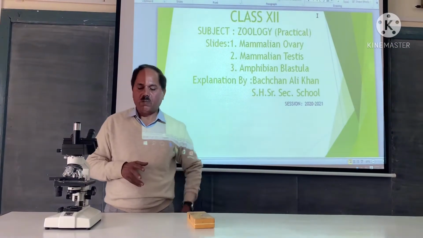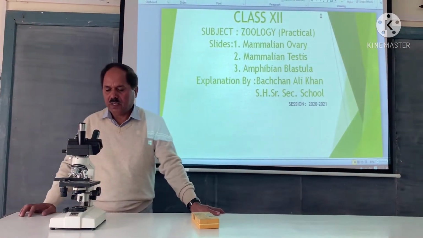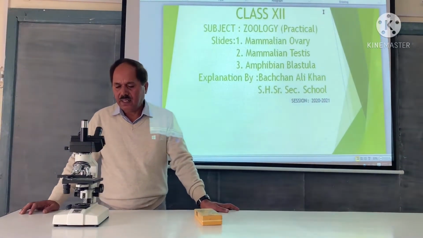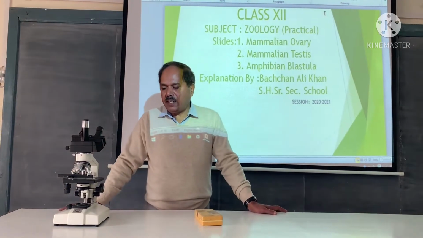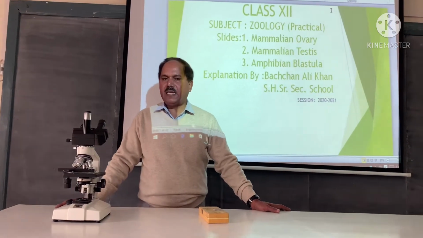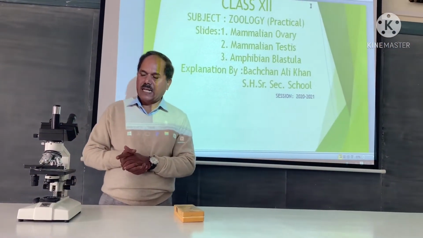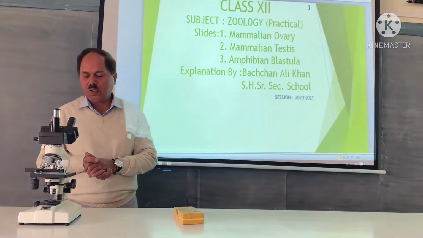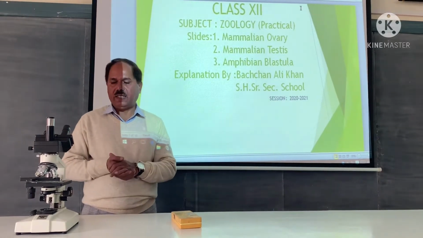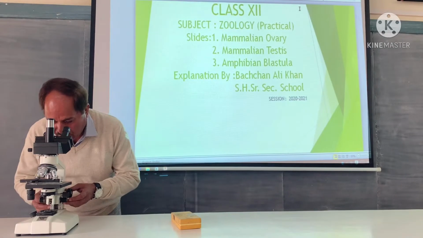Mammalian ovary is somewhat almond shaped. It has lining of cuboidal cells forming germinal epithelium. Single layered cell is there. Then it is followed by follicles, ovarian follicles, in various stages of development. Primary follicles are there. Secondary follicles are there. There is also one mature follicle or tertiary follicle, also called Graafian follicle.